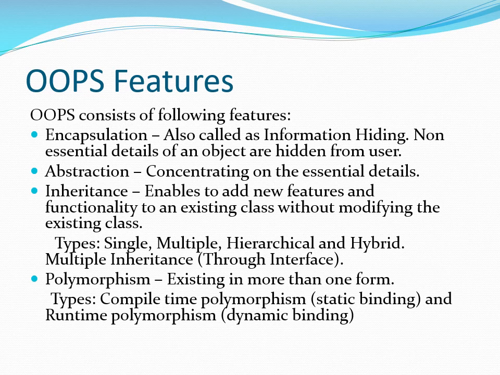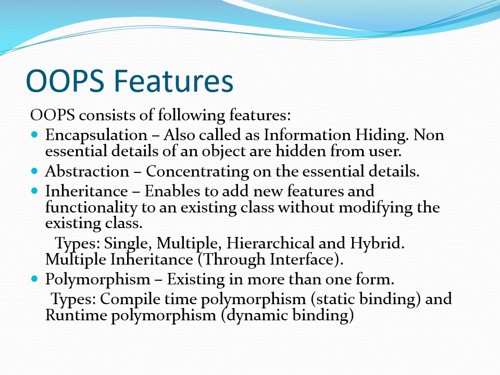Then you have polymorphism. Polymorphism means many. It is derived from the two Greek words poly, which means many, and morph, which means forms, wherein one thing can exist in more than one form. So for example, a person plays various roles when he interacts with the members of the family. He is a father, he's a son, he's a husband, so he plays different roles. So this is referred to as polymorphism.